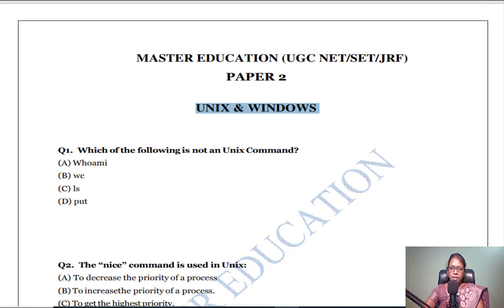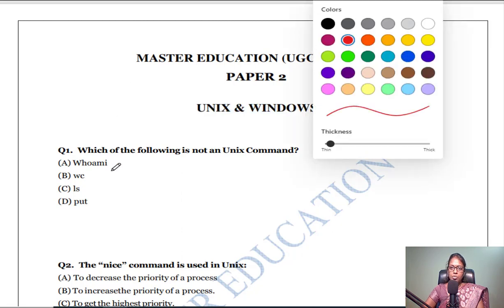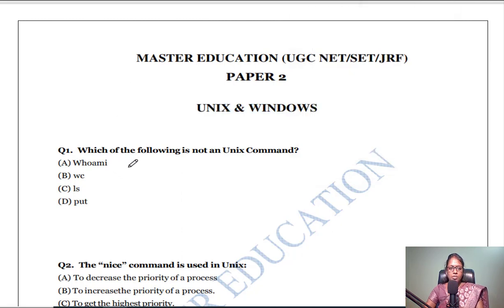whoami is a command which gives the current user of the system. When you type the command whoami, it will give the current user in this system.